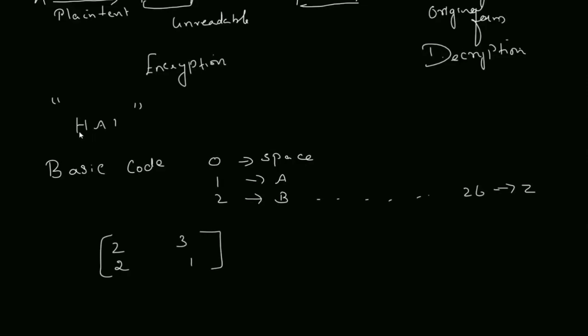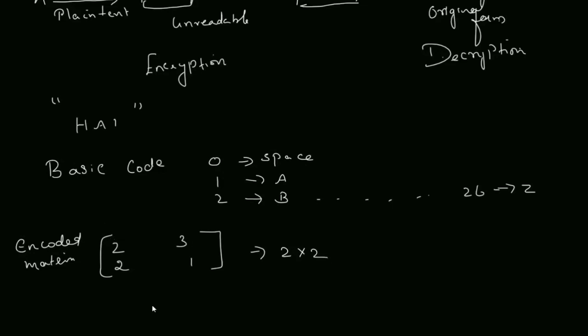The word HAI, I have to make it as a matrix, which we call the message matrix. This is your encoded matrix, also called the encryption matrix. Now this matrix is in 2 by 2 form.